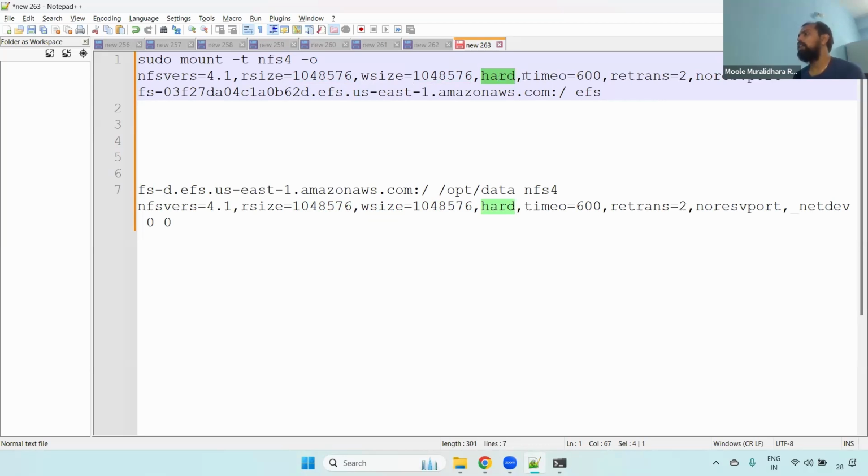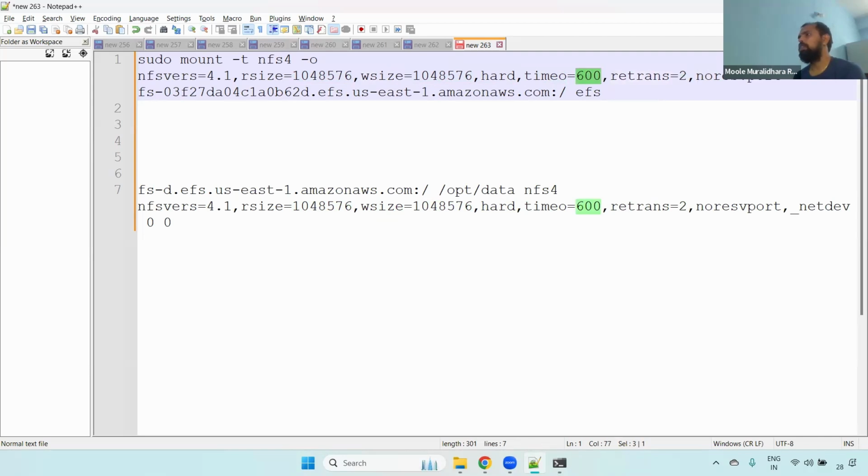And then timeo. timeo is nothing but timeout. How much timeout? 600 seconds, and 600 seconds is nothing but 10 minutes. Retrans, it is 2 times. It will be tried 2 times in this particular time period.